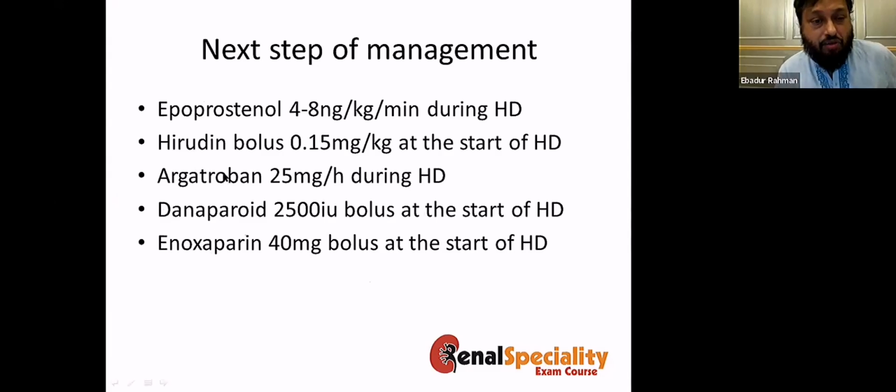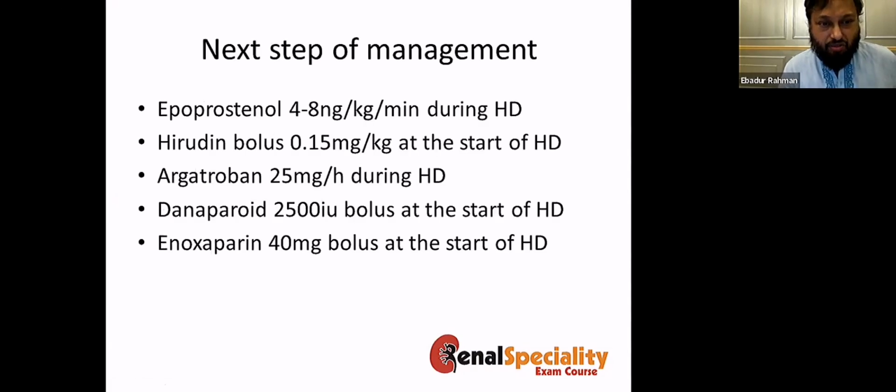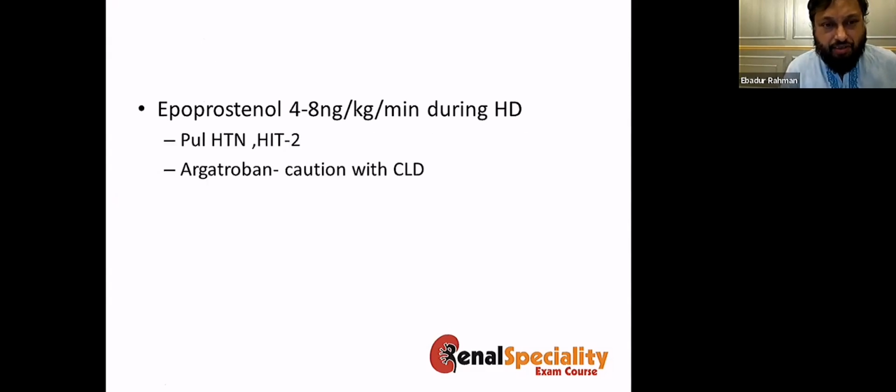Epoprostenol, Hirudin, or Argatroban, Danaparoid, or enoxaparin. Okay. So if you see the data, this patient has COPD, hepatitis C, and pulmonary hypertension, and also probably liver impairment with the hepatitis C. So in these cases, you choose something which will work for the pulmonary hypertension and which is not problematic for the liver. So in this case, epoprostenol is the one which is good for the pulmonary hypertension, and argatroban you use with caution with CLD. This patient is with the hepatitis C as well.